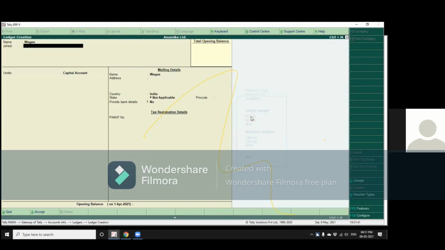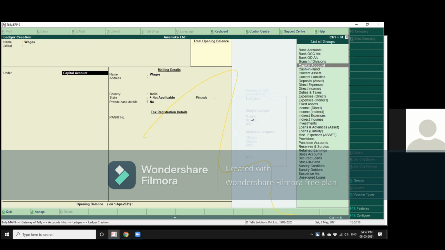Then I press tab. It takes me to a field called quick entry. Here you can give a shortcut key. For example, if you have to make entries of one bank regularly, you can give one shortcut key, say Q or W or R. If you press that key, that bank account name will come. I'll cover this again when we are doing the voucher entry. But right now, let's move one step below.